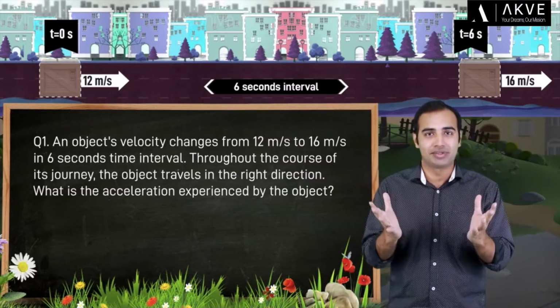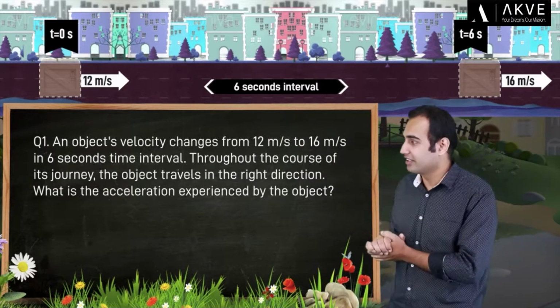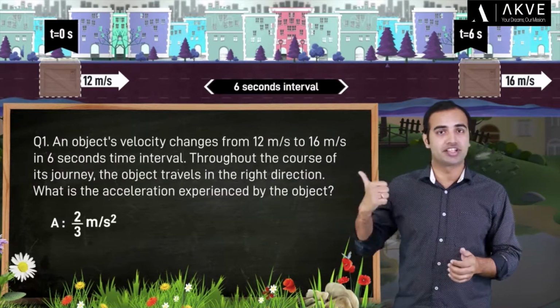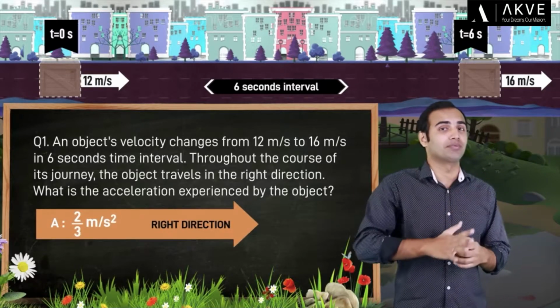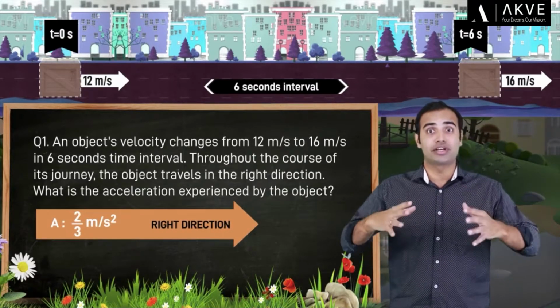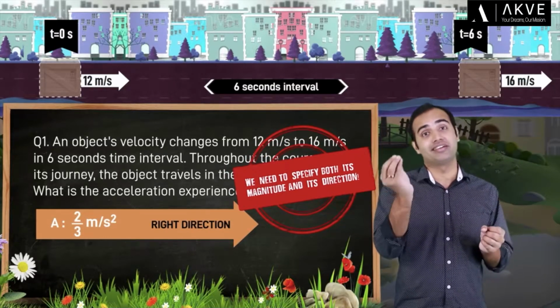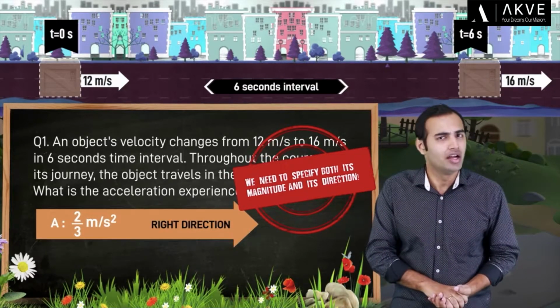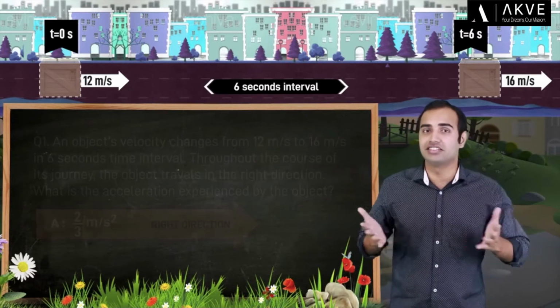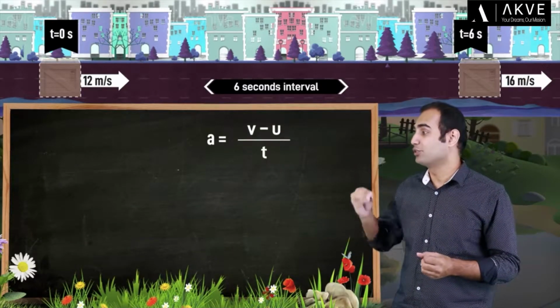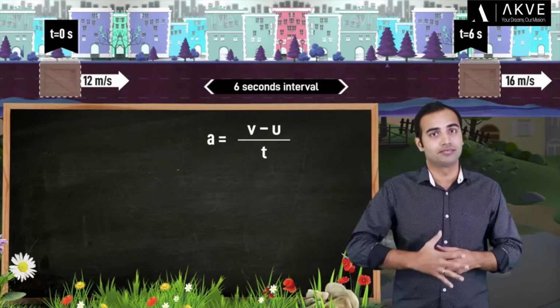Okay guys, time's up. The right answer for acceleration here is 2/3 meters per second square towards the right direction. You see, acceleration is a vector quantity, therefore we need to specify both its magnitude and its direction in our answer. But how do we get this?